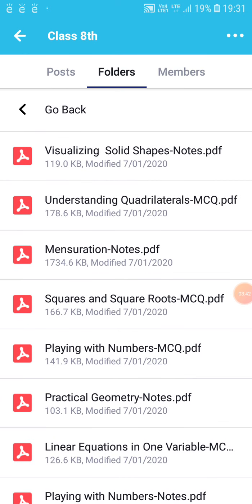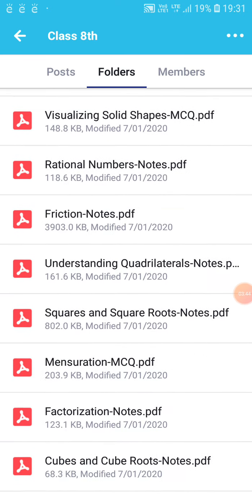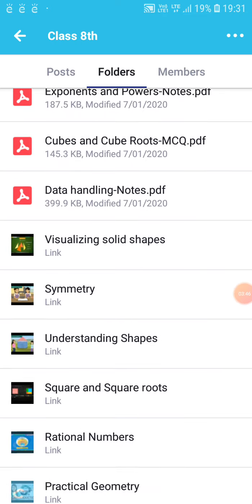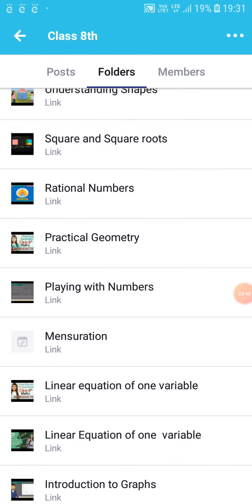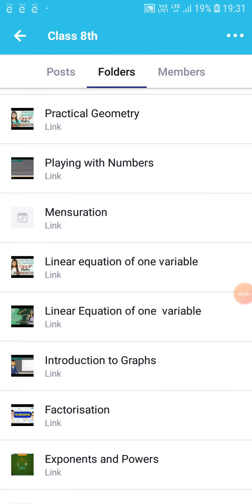For a moment, suppose we are studying mensuration. First of all, I would love to see the video of mensuration, so I'll go to the video part. Everything is on the same page. Once you go to the bottom of it, you will get the videos. So mensuration is what I am going to look into.